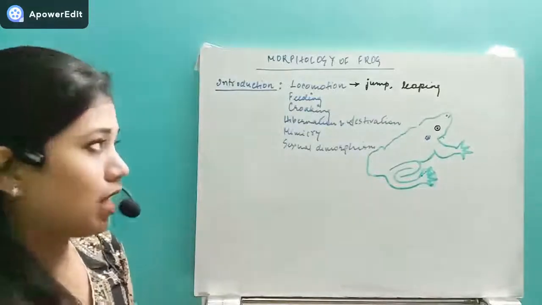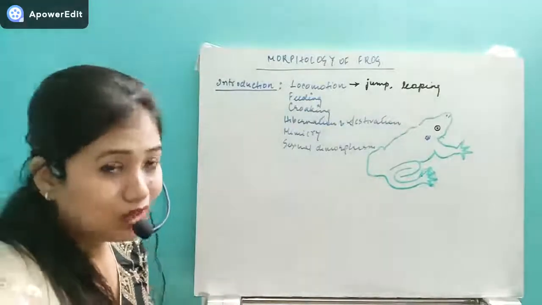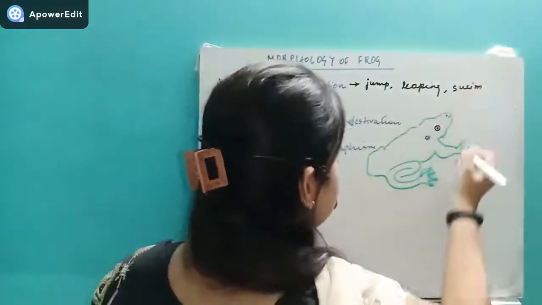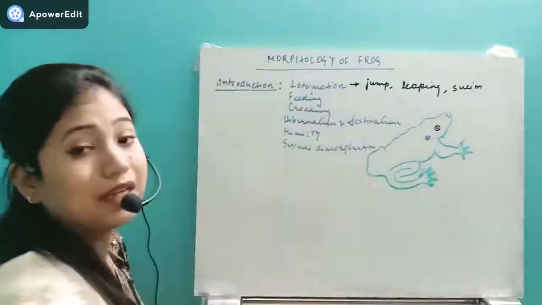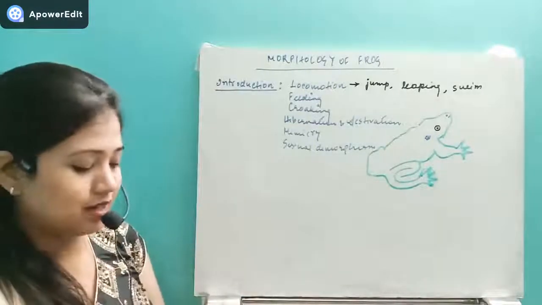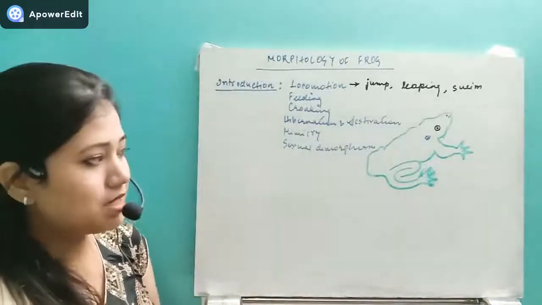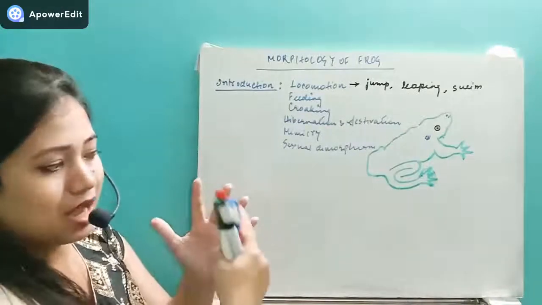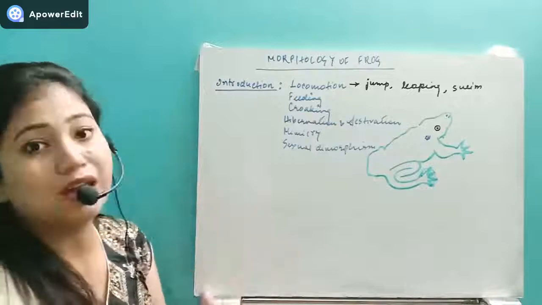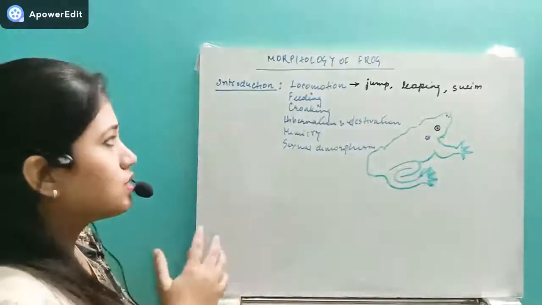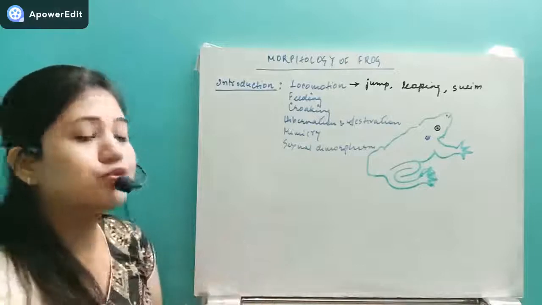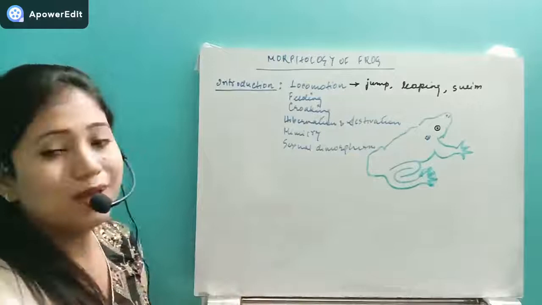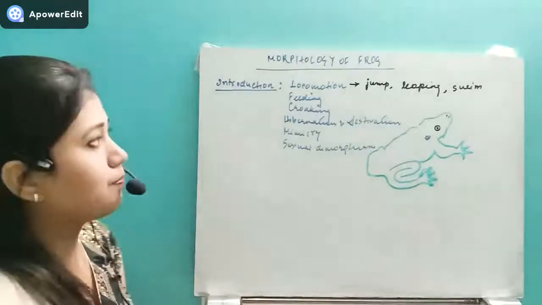Now if the frog is under the water, then it also can swim. So how can they swim? With the help of the hind legs, because in the hind legs the digits are webbed. That means each of the legs is going to have webs, like in the duck you can see. Similarly in case of them also, so that it can swim, this organism has webbed digits in the hind leg.